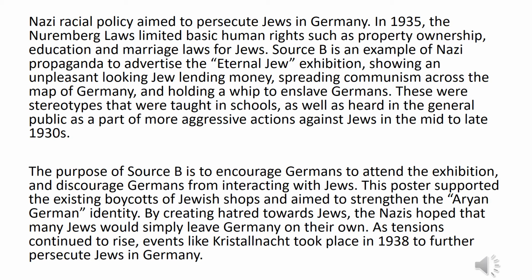These were stereotypes that were taught in schools, as well as heard in the general public as a part of more aggressive actions against Jews in the mid to late 1930s. The purpose of Source B is to encourage Germans to attend the exhibition, and discourage Germans from interacting with Jews. This poster supported the existing boycotts of Jewish shops and aimed to strengthen the Aryan German identity. By creating hatred towards Jews, the Nazis hoped that many Jews would simply leave Germany on their own. As tensions continued to rise, events like Kristallnacht took place in 1938 to further persecute Jews in Germany.